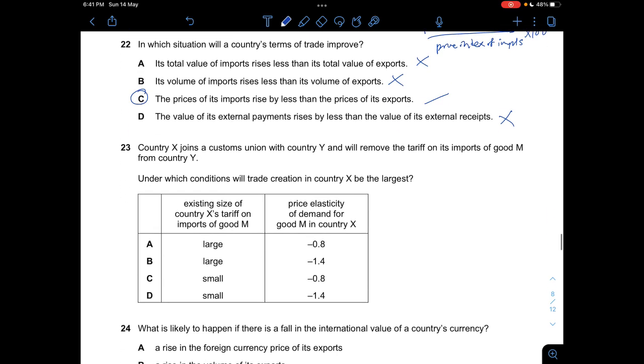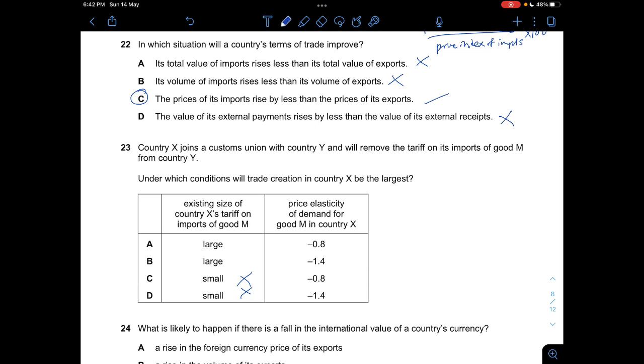Question 23. Country X joins a customs union with country Y and will remove the tariff on the imports of good M from the country Y. Under which condition would trade creation be the largest? So which one would impact the most? So this one means that your tariff must be really, really large. And then we want the biggest trade creation. So C and D is wrong. So that leaves us with A and B.